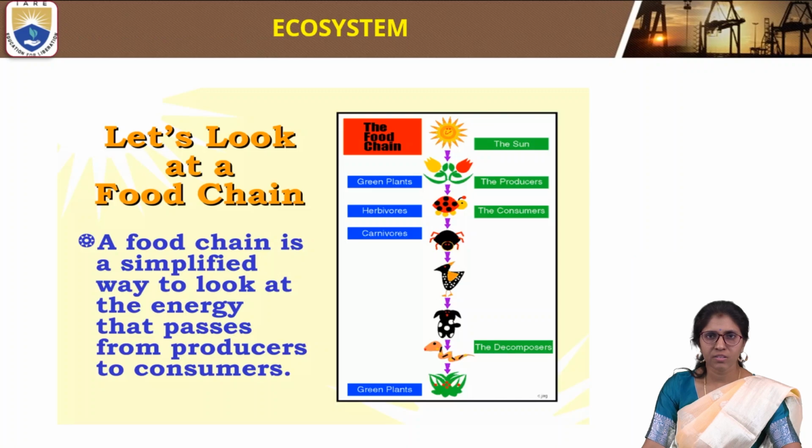Now the food chain is a simplified way to look at the energy that passes from producers to consumers. This is energy flow.